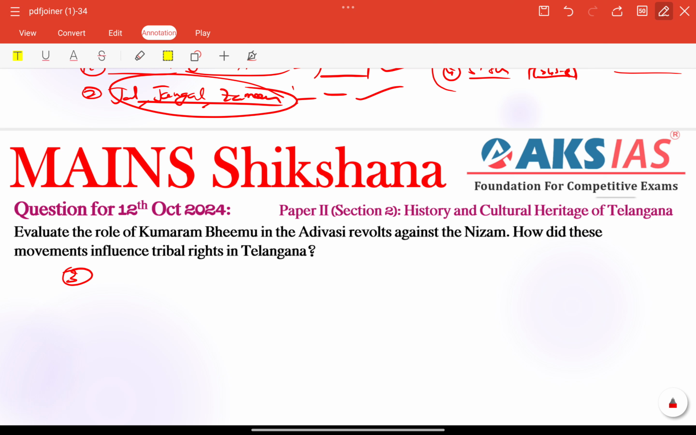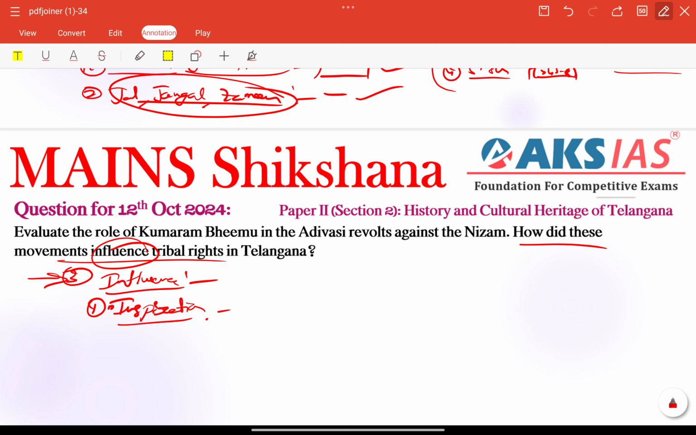So next we have influence on subsequent tribal movements in Telangana especially, right? So impact or influence needs to be included in the second part, whatever we have in the question. Influence needs to connect here. Subsequent tribal movements in Telangana is very important inspiration for the future, because Komaram Bhim's movement is inspiration to other movements. Especially his fight for tribal autonomy and land rights set a precedent for the resistance seen during the Telangana peasant armed struggle also. That is also very important, 1946 to 51, right?